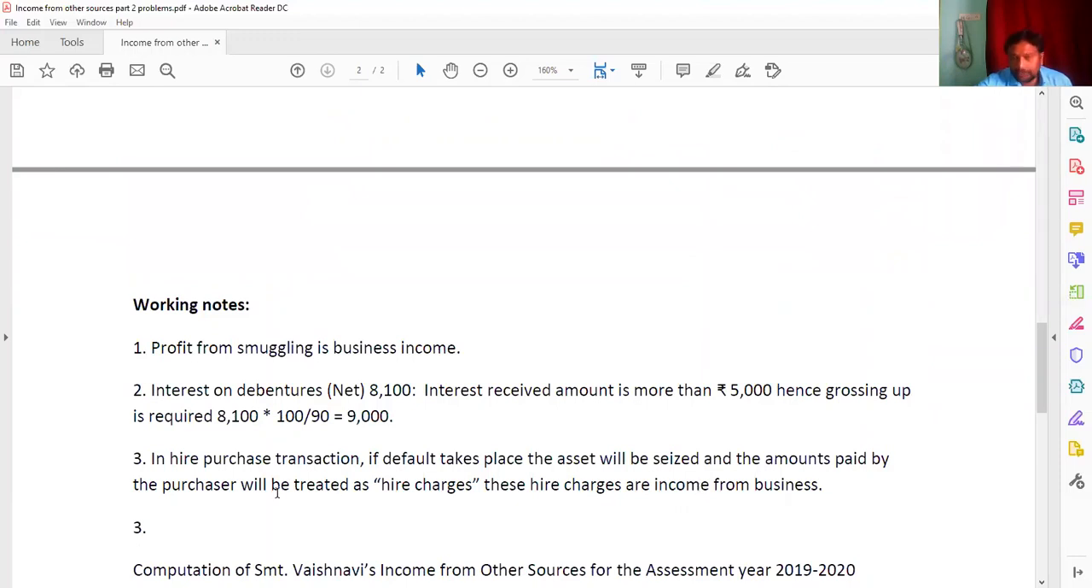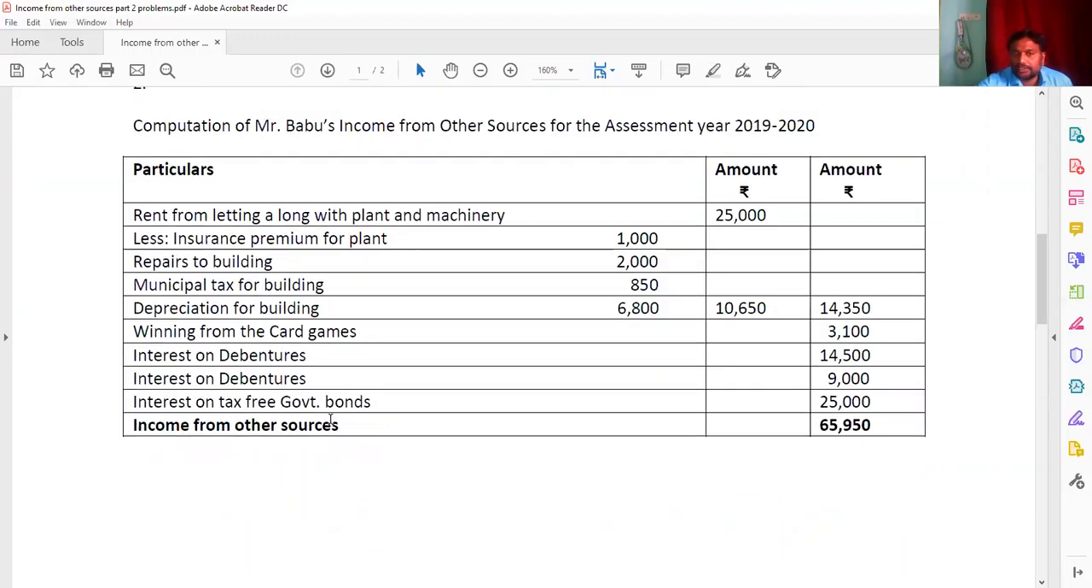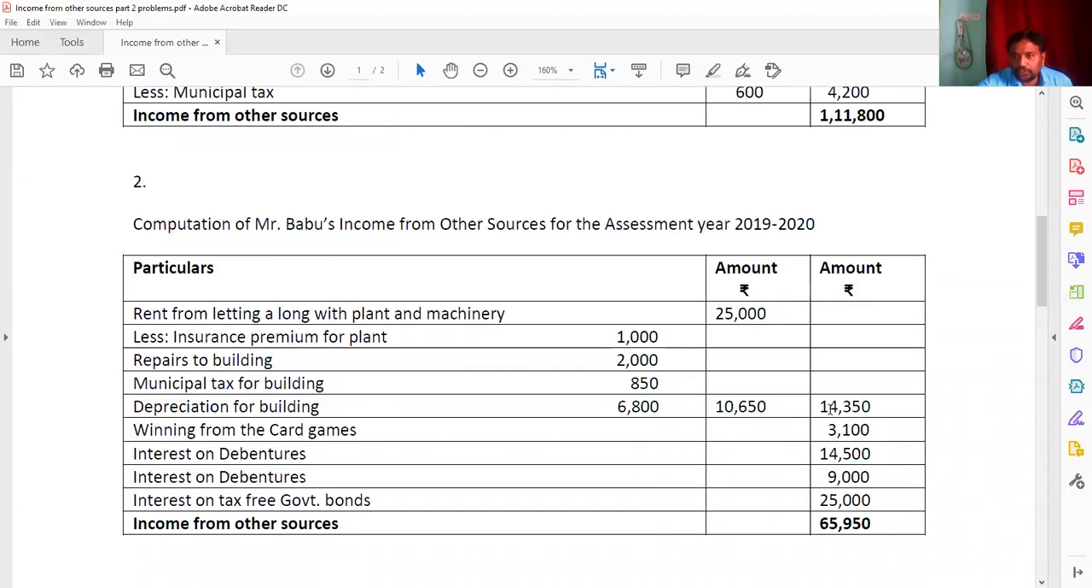And next point is the hire purchase transaction is default with the seized amount and purchase to be treated as hire charges. That comes under hire charges. It will be shown in the income from business, not under income from other sources. So here, the interest on tax-free government bonds 25,000. By adding 14,350, 3,100, 14,500, 9,000 and 25,000, you are getting 65,950.